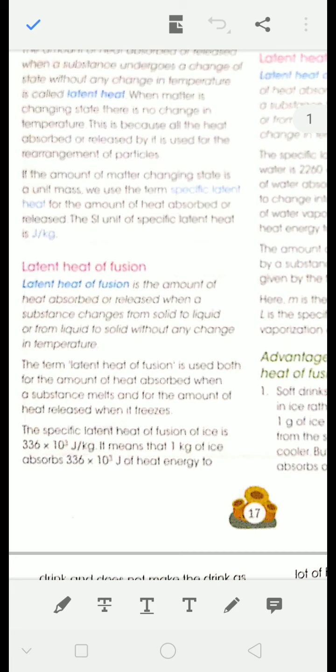The specific latent heat of fusion of ice is 336,000 joule per kg. It means that suppose I have 1 kg ice at 0 degrees Celsius, then to melt it completely, I have to provide 336,000 joule of heat to that 1 kg of ice.